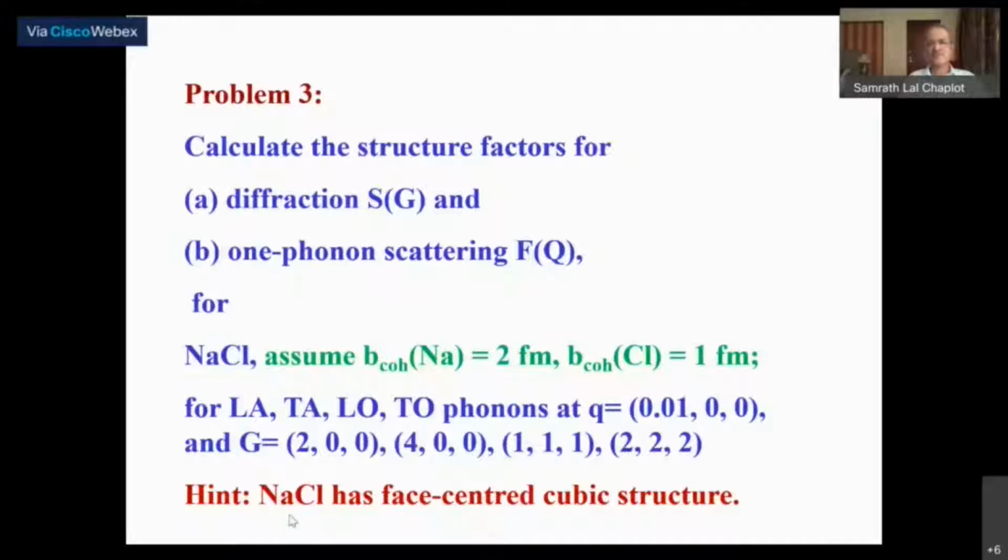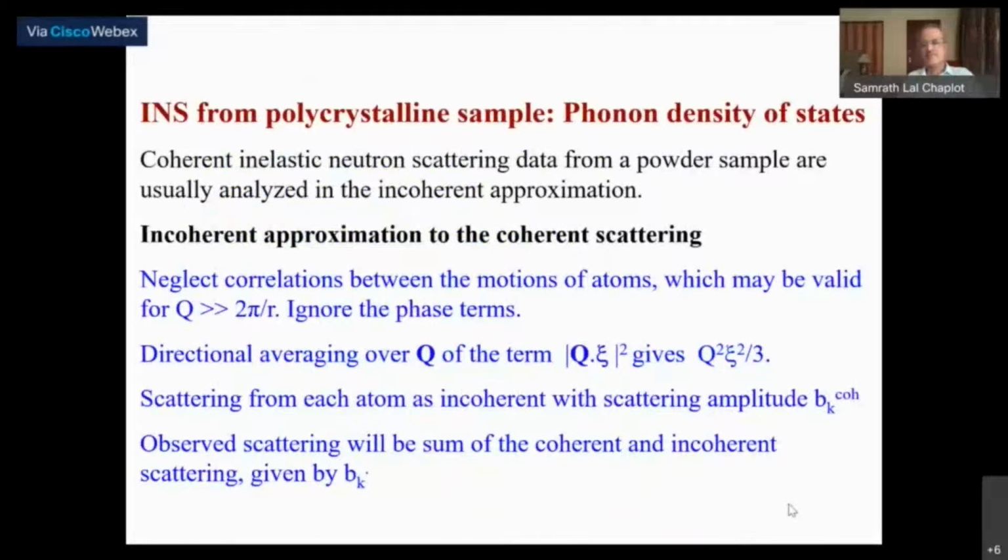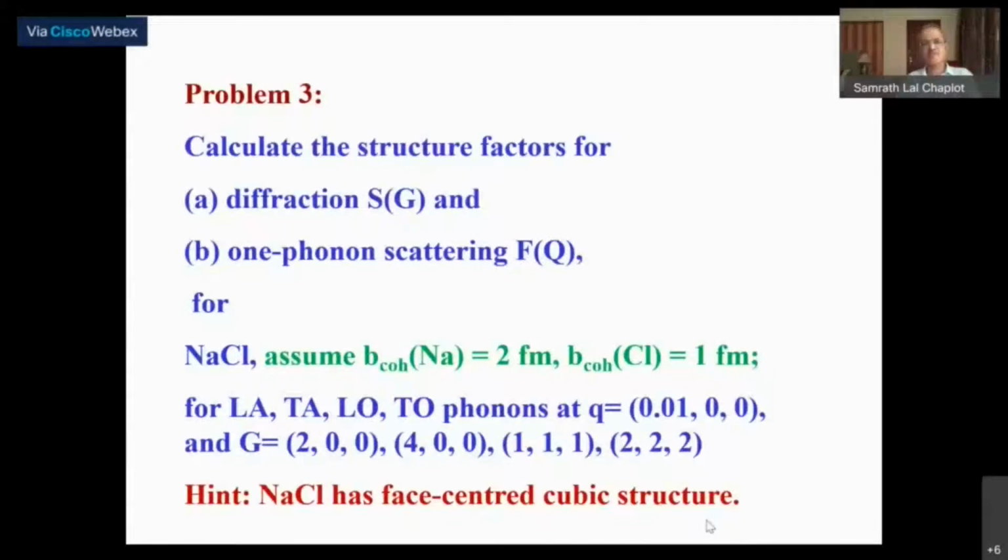So you assume the eigenvector displacements equal for acoustic modes and opposite for the optic modes, and the direction of those displacements you need to take along the x direction for the longitudinal modes, and you can take perpendicular to this, let us say in the y direction, for the transverse modes, which would be quite fine. Okay, so these problems, please do that, 3 of them.